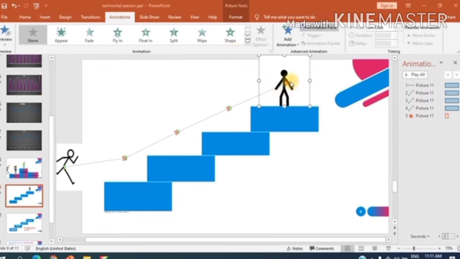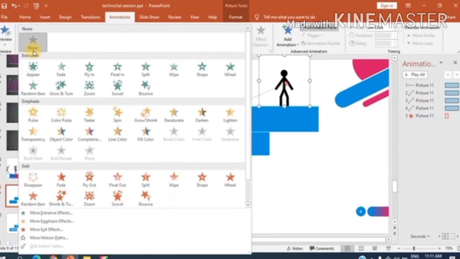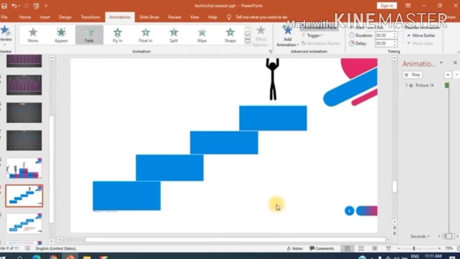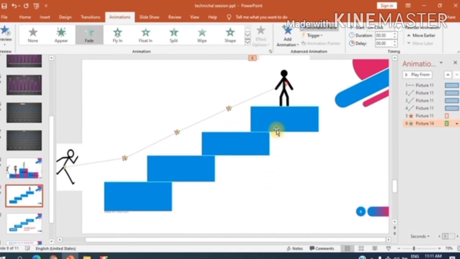I repeat, go to effect options and then within the entrance option, see, we have to choose the entrance option here and again click on fade. For the previous boy, we had selected the exit option and then fade, but now here entrance and then fade. Remember?